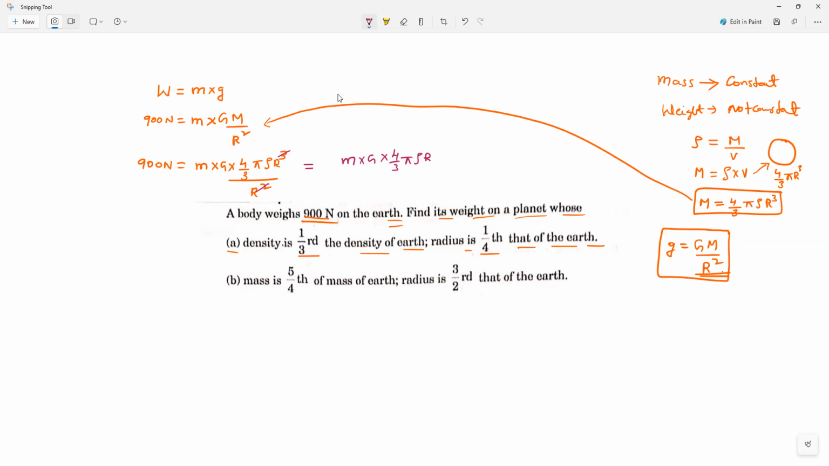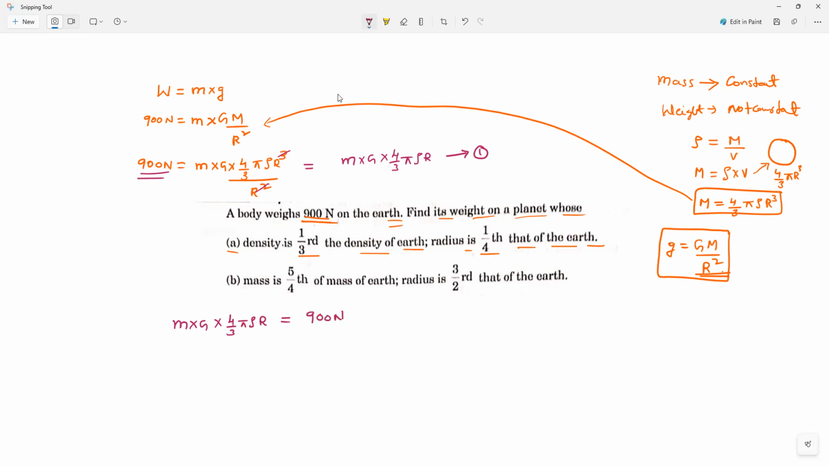Will you all agree with me? Which is equal to 900 Newtons. Am I right, guys? This is equation number 1. So M into capital G into 4 by 3 into pi into rho into R is equal to 900 Newton.